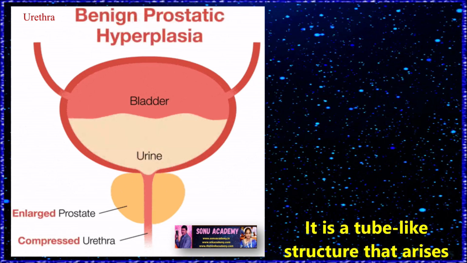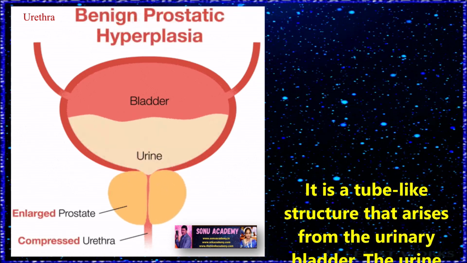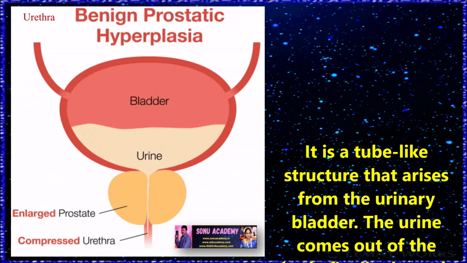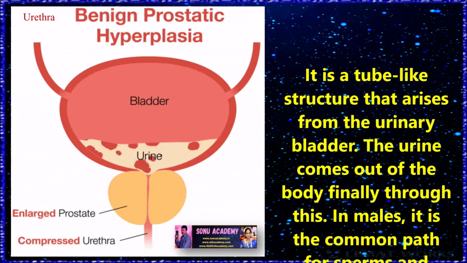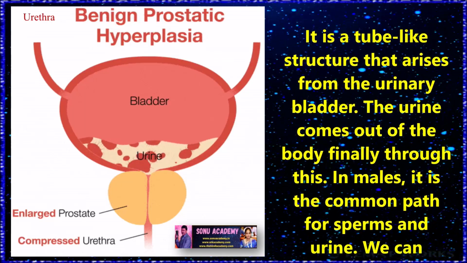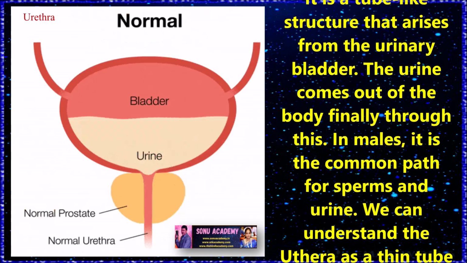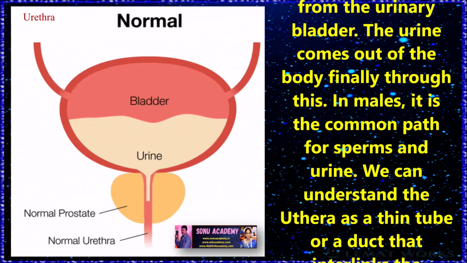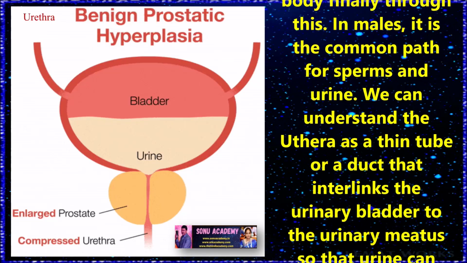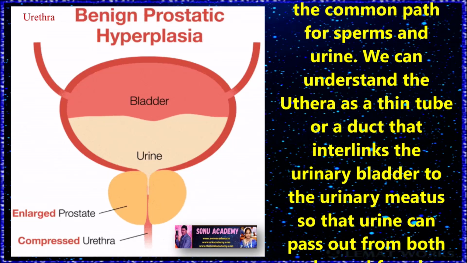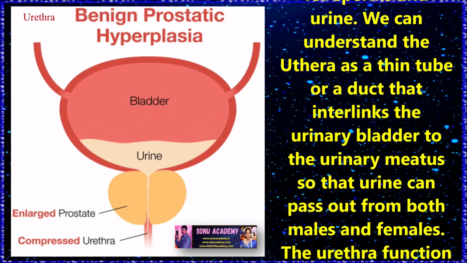Urethra. The urethra is a tube-like structure that arises from the urinary bladder. The urine comes out of the body finally through this. In males, this is the common path for sperm and urine. We can understand the urethra as the thin tube or duct that interlinks the urinary bladder to the urinary meatus so that urine can pass out from both males and females.